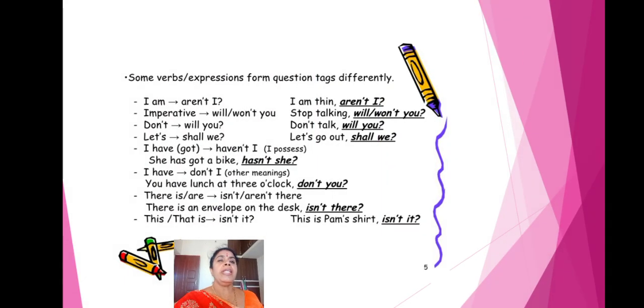Next, some verb expressions form question tags differently. If I am is there, you should not write amn't I. You have to write aren't I. Keep it in your mind, never forget.